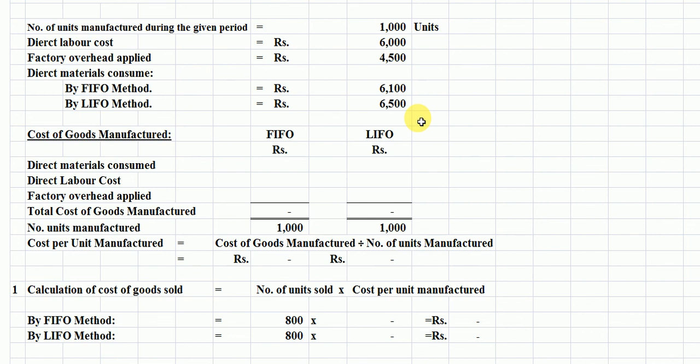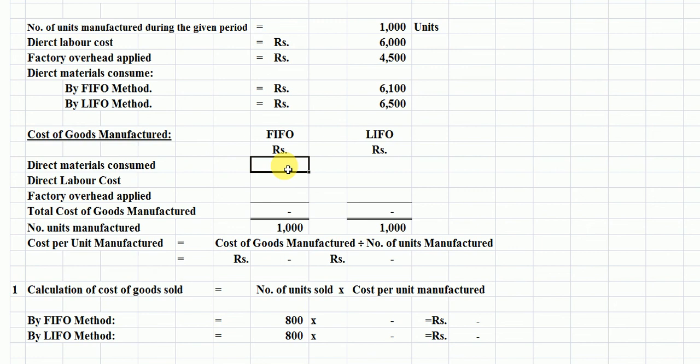Now students, we have to find out the cost of goods manufactured with two methods, FIFO and LIFO. For this purpose, we have two columns here, FIFO column and LIFO column. Now we put the values in both columns respectively. Firstly, we use the FIFO method.